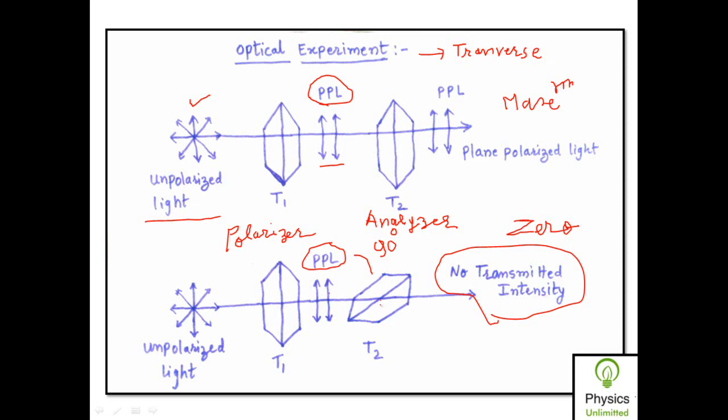It means that if the second tourmaline crystal T2 is rotated by 360 degrees, I will get the intensity to be maximum twice and minimum twice. Maximum intensity will be achieved for rotation by 180 and 360 degrees, while you get the minimum or zero intensity when it is rotated by 90 and 270 degrees.